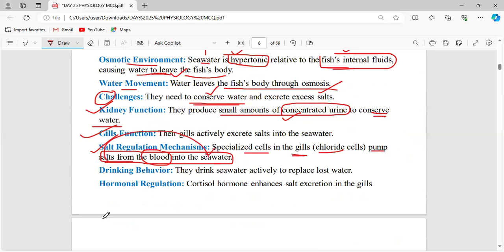Okay, this is what a mechanism is. And what will be their drinking behavior? Here, they drink seawater actively to replace the lost water. We know that has to be done, right? Now what is the hormone regulating in marine fishes? Here, it will be the cortisol hormone. It is the one enhancing the salt excretion. So these are all the important things regarding osmoregulation in fishes, right?